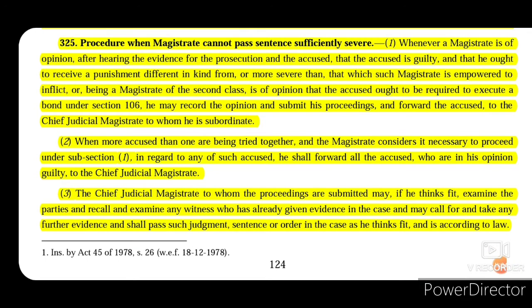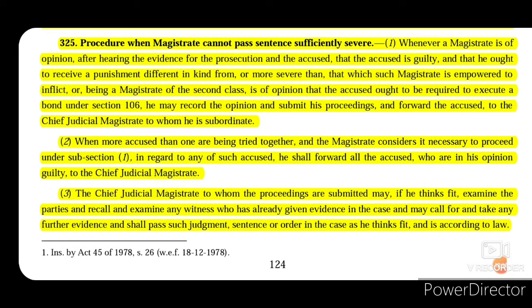Now section 325 talks about procedure when the magistrate cannot pass a sentence sufficiently severe. So whenever a magistrate is of the opinion, after hearing the evidence of the prosecution and the accused, that the accused is guilty and that he ought to receive a punishment different in kind from or more severe than that which such magistrate is empowered to inflict. So the person is found guilty of such an offence that will inflict a punishment of a different kind or a more severe kind which such magistrate is not empowered to inflict.